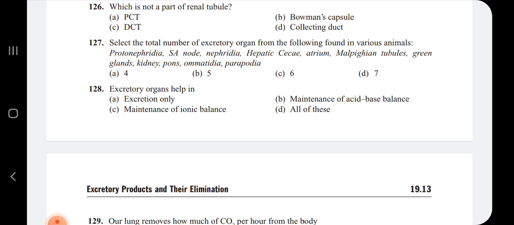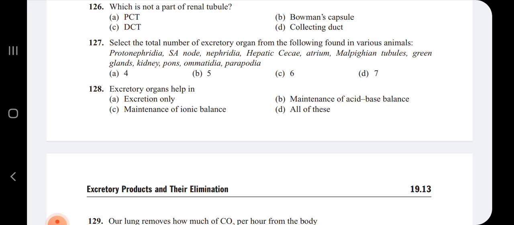Hepatic ceca, they are also excretory organs. Then atrium, it is not an excretory organ. Malpighian tubules, they are excretory organs. Green glands, excretory organs. Kidneys, they are excretory organs. Pons, ommatidia, parapodia, they are not.